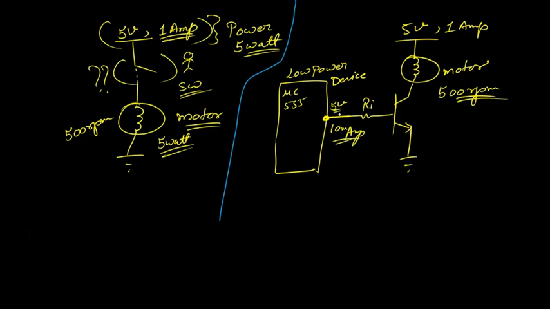Still, with this 5 volt 10 milliamp or maybe 2 volt 10 milliamp, I can activate this motor. With a very low voltage, I can activate this motor.